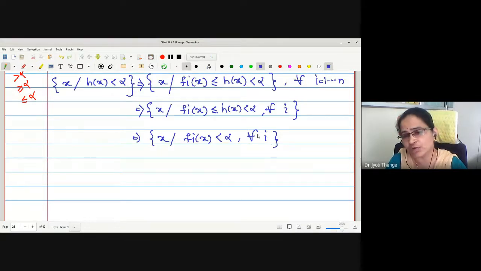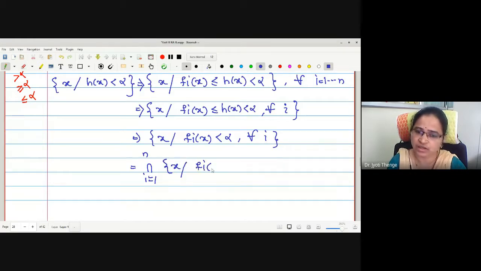Whenever I am writing for all i, can I write it as an intersection, i equals to 1 to n, of x such that fi of x is less than alpha? Correct? Therefore, x such that h of x less than alpha is now equivalent to the intersection of x such that fi of x is less than alpha.